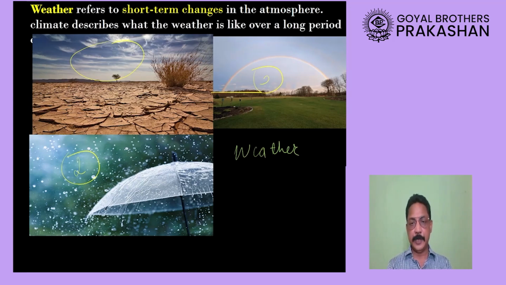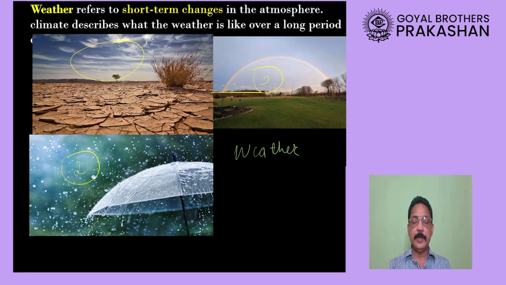All these things happen in a span of maybe 3 to 4 or 5 to 6 hours, in one day itself. In the morning, it may start becoming cloudy. In the afternoon, it may start raining, and in the evening, after the rain is over, you might see a rainbow.